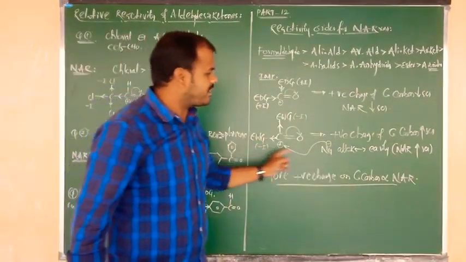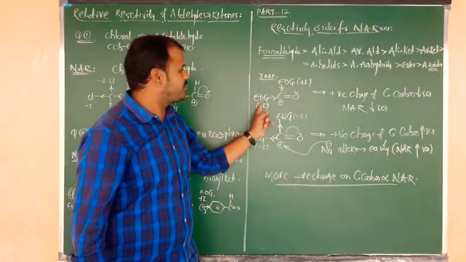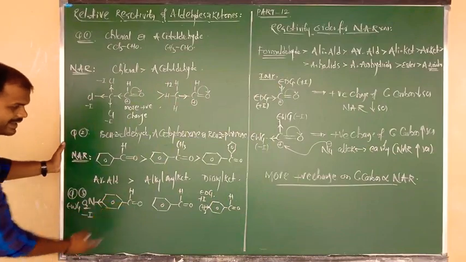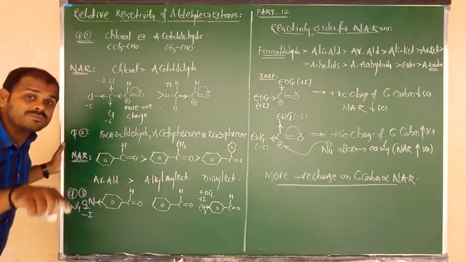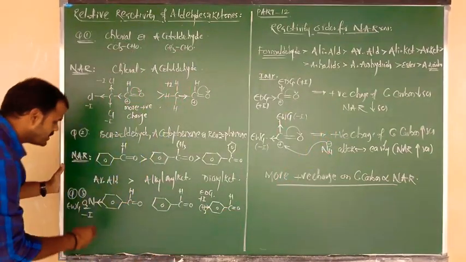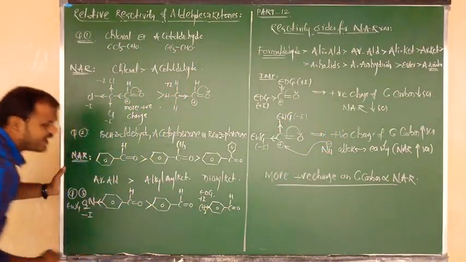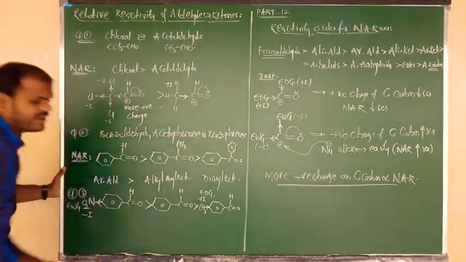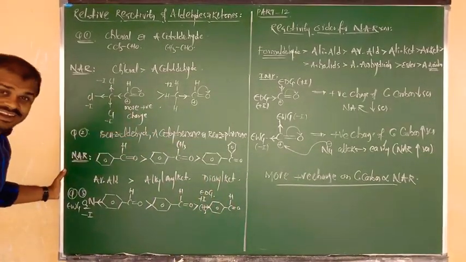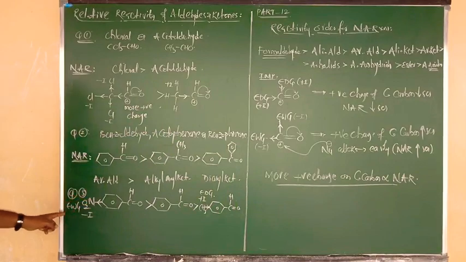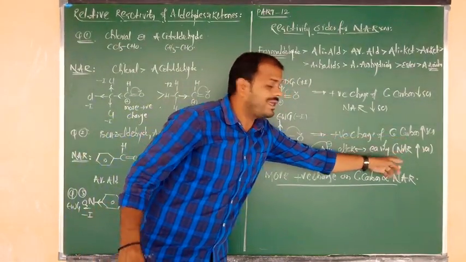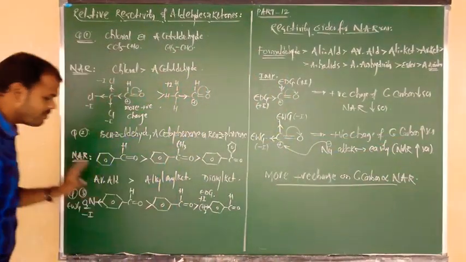In case of withdrawing, reactivity increases. In case of donating, reactivity decreases. So which is the answer? Para-nitrobenzaldehyde or para-methyl benzaldehyde, which is more reactive? In presence of an electron withdrawing group, reactivity increases. So para-nitrobenzaldehyde is more reactive, after that simple benzaldehyde, after that para-methyl benzaldehyde. In presence of an electron withdrawing group, the carbonyl carbon contains more positive charge and is easily attacked by the nucleophile, beta. I hope you understand.